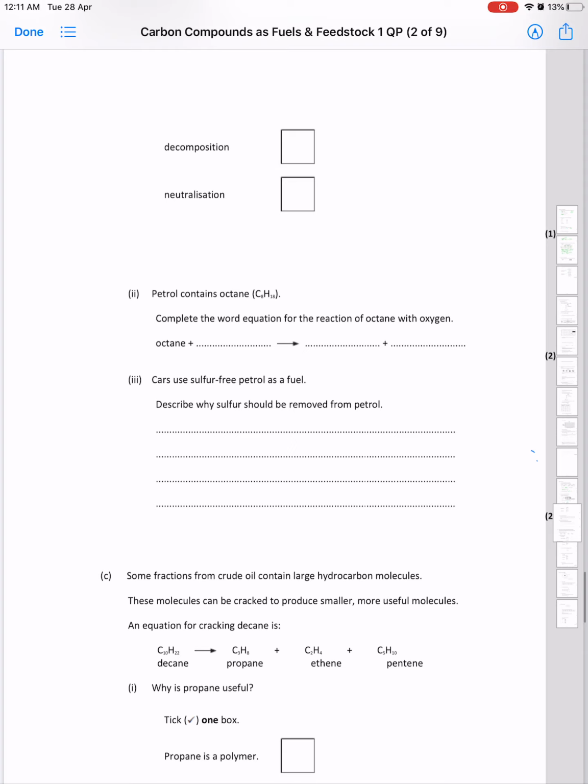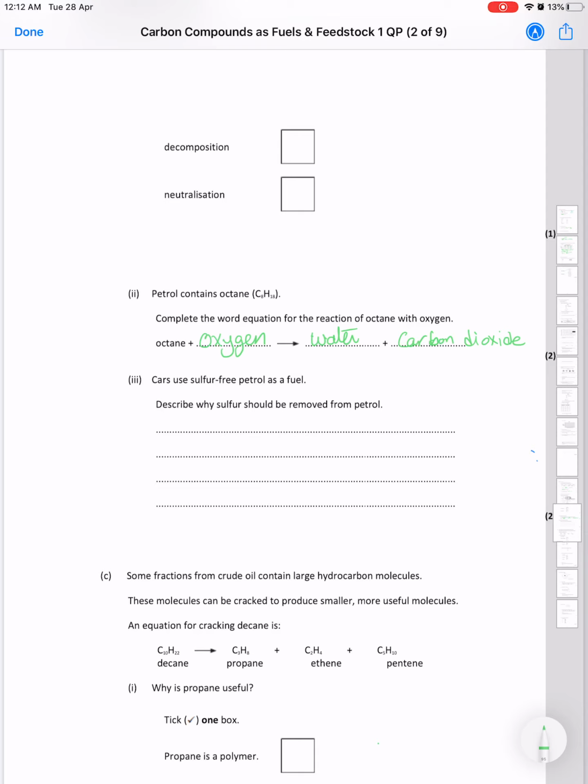Petrol contains octane. It's one of the hydrocarbons, as we mentioned before. Complete the word equation of the reaction of octane with oxygen. That's the combustion reaction. So I would say octane with oxygen. In any combustion, it would give me, as we mentioned before, water and carbon dioxide, providing it's a complete combustion. If it's incomplete, some carbon monoxide will come up as well.